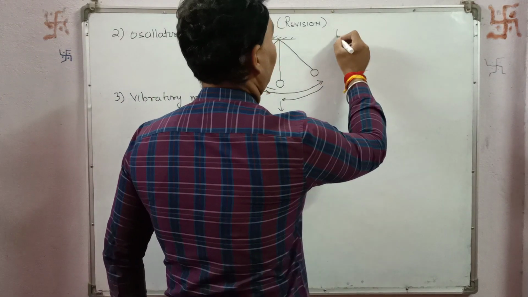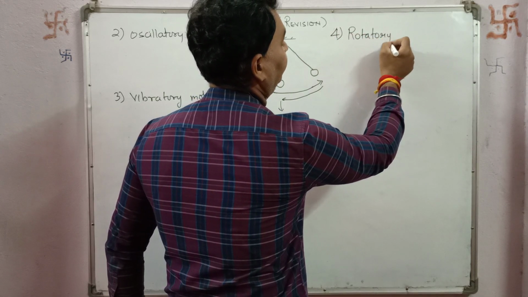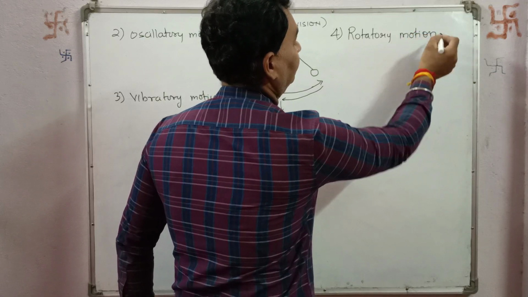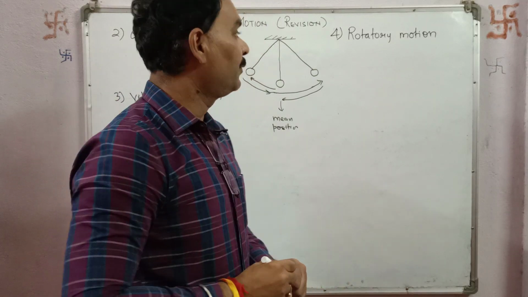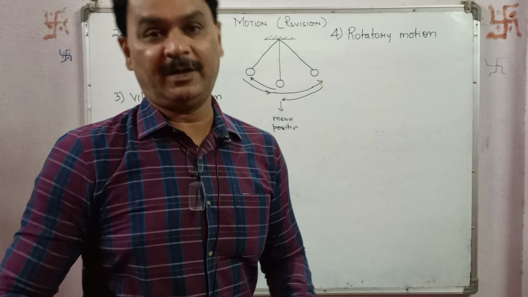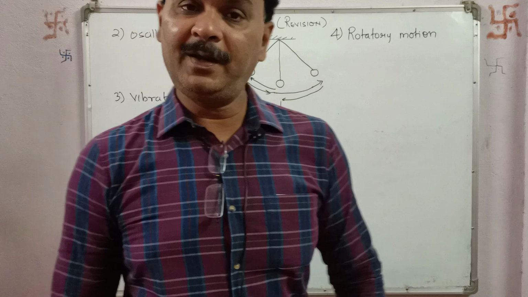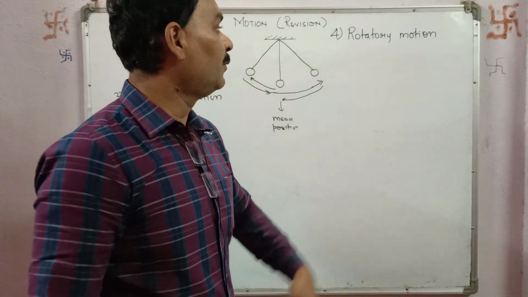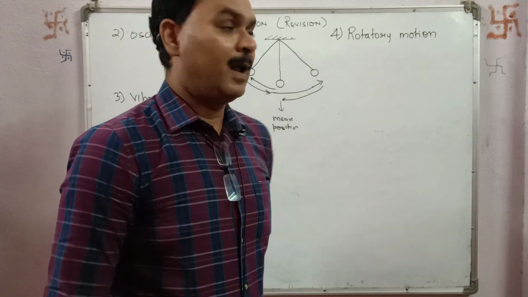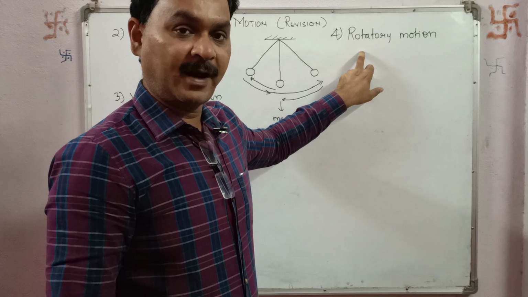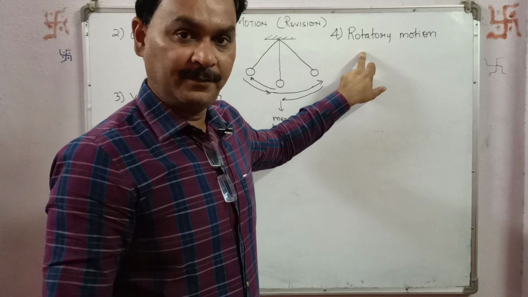Then rotatory motion. When a body is made to rotate on its axis, which is actually on the body, it is called rotatory motion. For example, a spinning top executes rotatory motion and the axis of rotation lies within the top. An activity regarding this kind of motion is also included. I have made it, and you people will see it after this explanation.